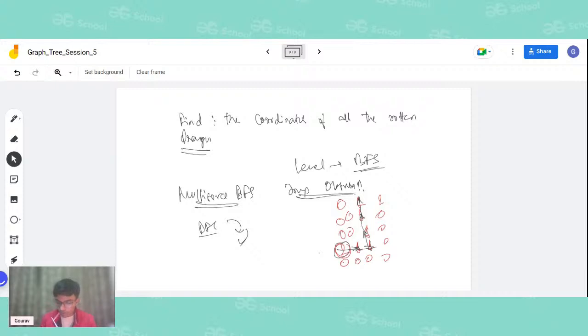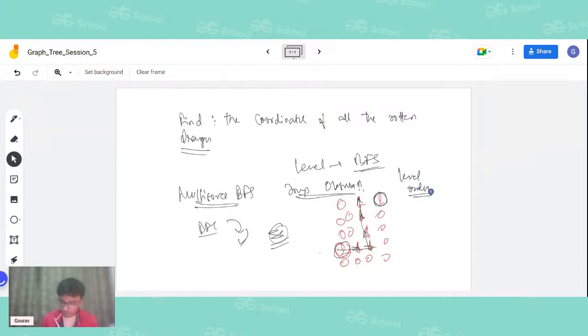It took 5 seconds, but what will happen if we try to run a DFS simultaneously on the other node? It won't be possible. The only way it can be possible is if the algorithm uses the concept of level order traversal. Why level order?